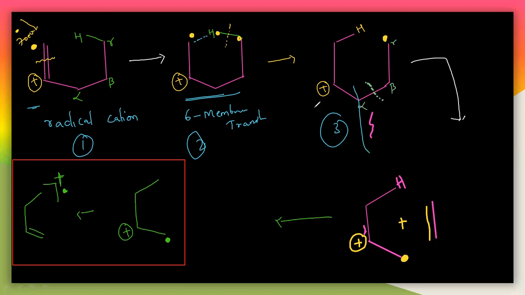Suppose this bond breaks. Particularly, suppose this bond breaks. So you can get this. When this bond breaks, you will get the radical here. There is one electron here and one electron here. If that electron forms a double bond with this electron, you will get it like this, and you will again get the radical present on the alpha carbon here. So finally you will get one which is an alkene, and the next one which is the radical cation. So finally what is produced is also a radical cation, but one that is smaller compared with the first one.